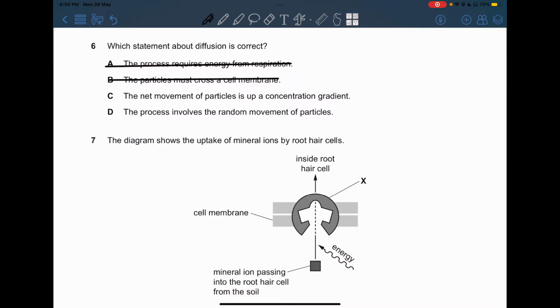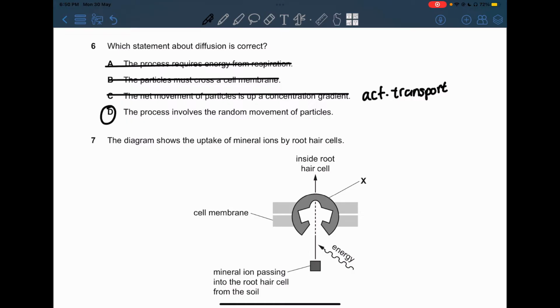C, the net movement of particles is up a concentration gradient. Now, this is incorrect because it's actually down a concentration gradient and not up a concentration gradient. Up a concentration gradient is for active transport, and it's not for diffusion. So C is incorrect. Now, our only answer is D, which is the process involves the random movement of particles.